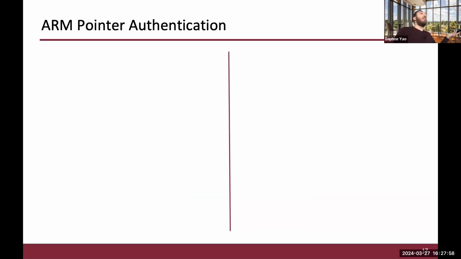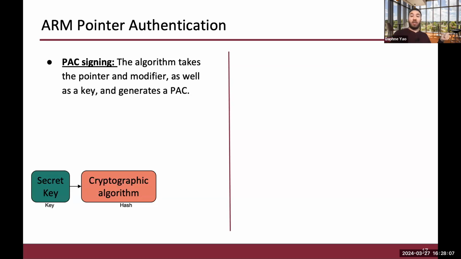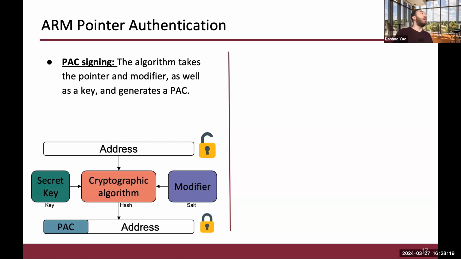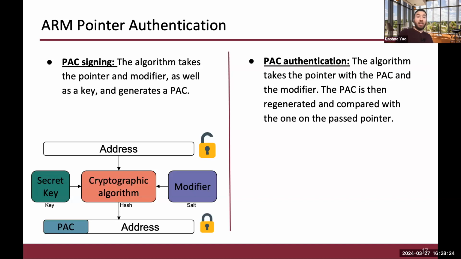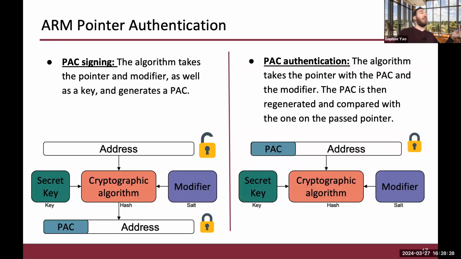So how does the mechanism work exactly? There are two main primitives. The first is signing, where the cryptographic hash algorithm takes a secret key, it takes the pointer itself, and it takes a modifier. And the modifier is provided by the user. It's provided by the programmer himself. And the algorithm then computes the PAC and places it on the top unused bits of the pointer. And then when the pointer needs to be authenticated, the algorithm takes the same inputs again and regenerates the PAC.